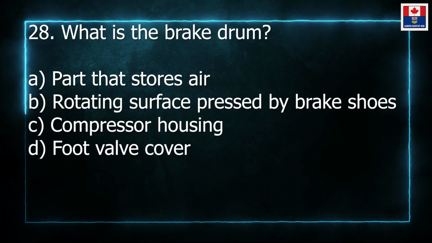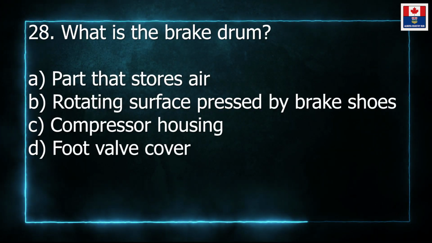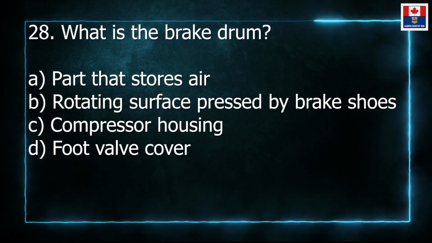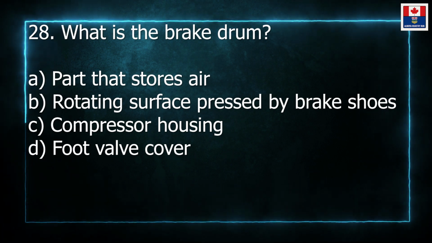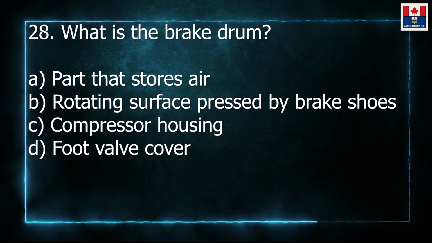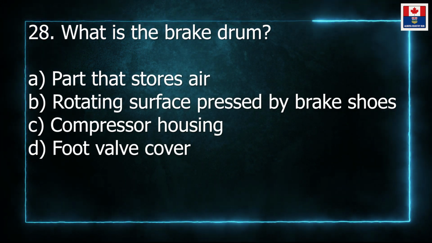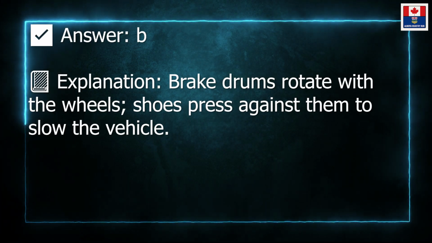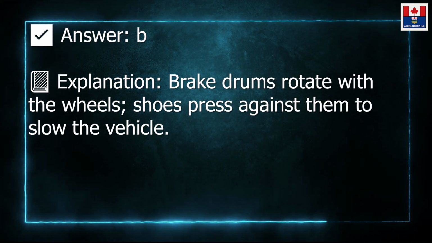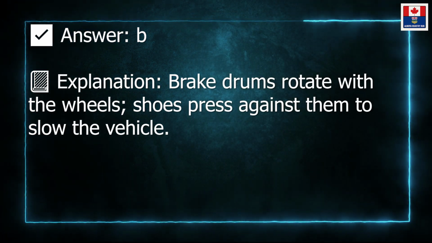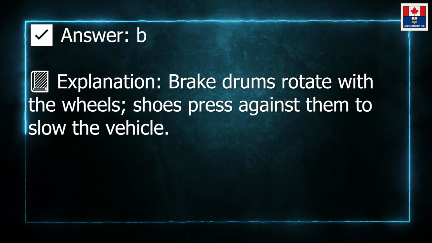28. What is the brake drum? A. A part that stores air. B. Rotating surface pressed by brake shoes. C. Compressor housing. D. Foot valve cover. Answer: B. Explanation: brake drums rotate with the wheels, and shoes press against them to slow the vehicle.